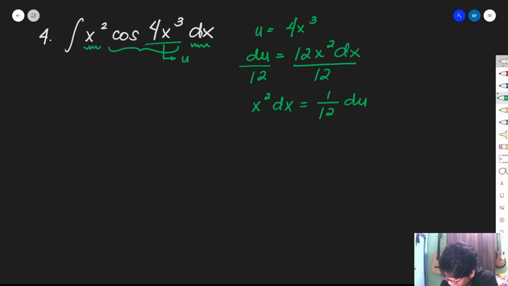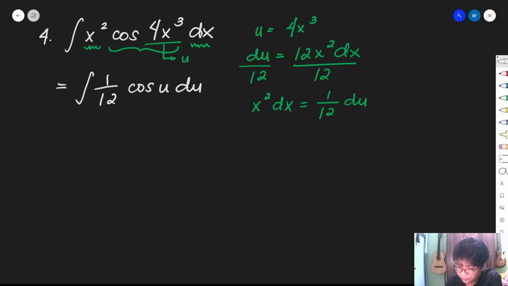Okay? So, meron na tayong u, meron na tayong du, may neutralizing factor na rin tayo. So, we have the integral of the neutralizing factor, which is 1 over 12, cosine u du. So, mas simple na siya, no? So, mas pwede na natin siyang i-integrate.